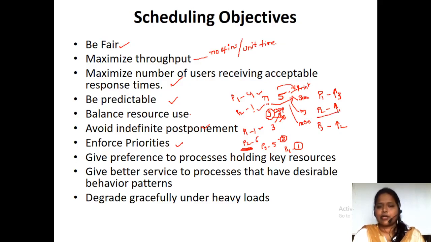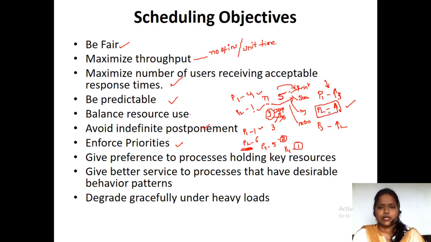As P2 has the first priority, we have to allow the P2 process to execute first. Even though the P1 process is first in the queue, we are not allowing the CPU to execute P1. We give the chance to the P2 process. Why? Because it has the highest priority.